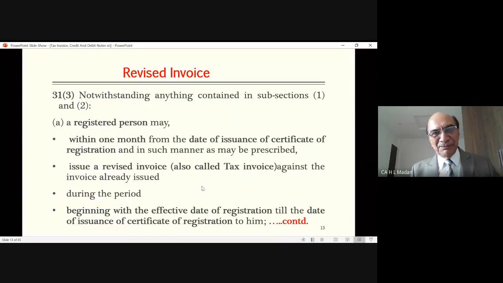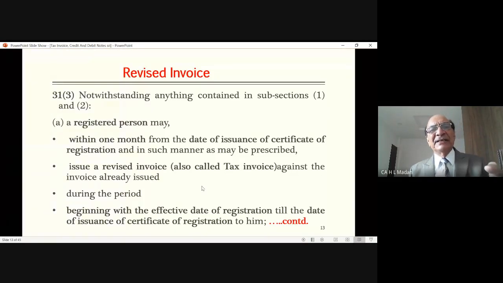Since you have issued simple invoices, on the basis of that, your buyer cannot get the tax credit. Therefore, government permits you that for the gap period, you can issue a revised invoice, which will be in the format of a tax invoice. Means the name at the top of it will not be written as tax invoice, it will be written as revised invoice. But it will be a tax invoice.